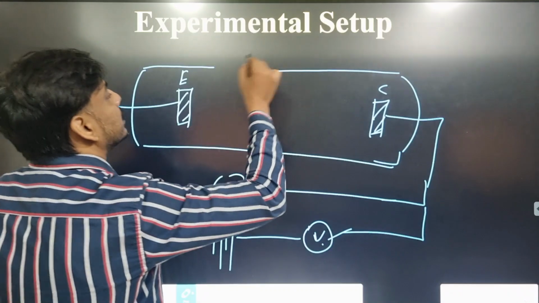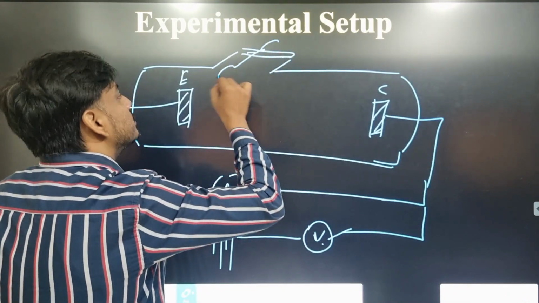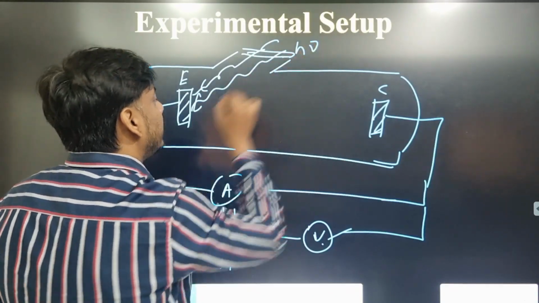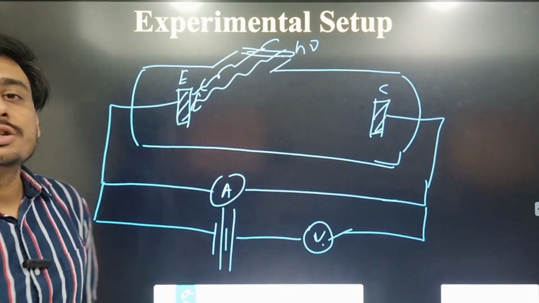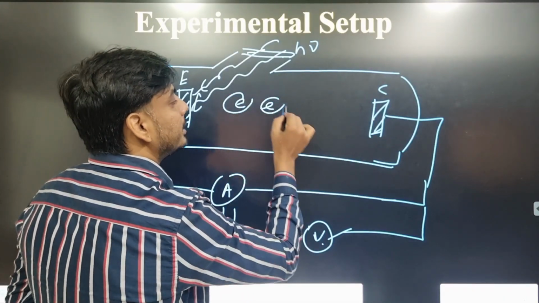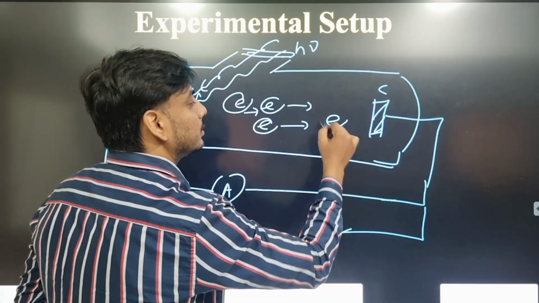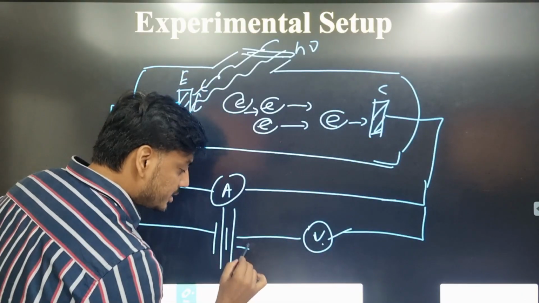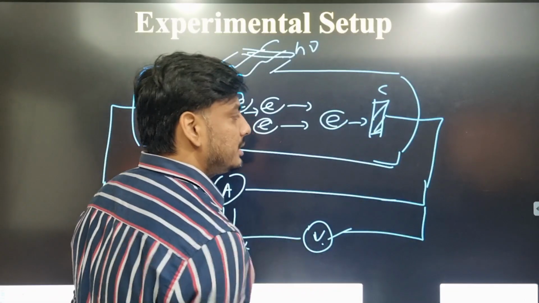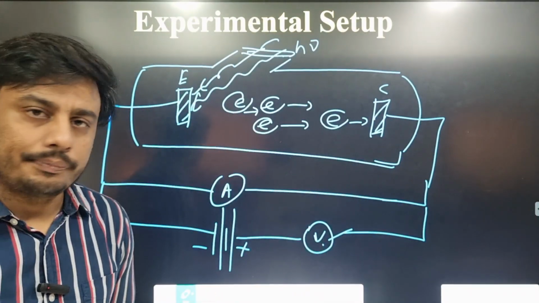So when light falls, this is the opening part. Let light waves fall on it. Then if this amount of energy is sufficient, then the electrons will be removed from it, and these electrons will travel towards the C plate, because C plate is connected to the positive terminal. All these electrons start moving towards the C plate. So we will find a current, and we can easily measure the current.